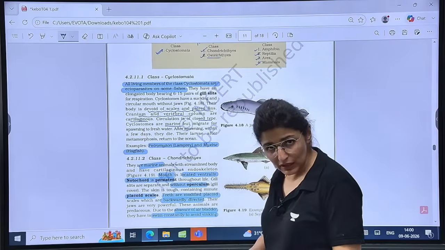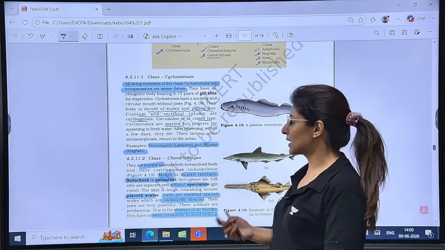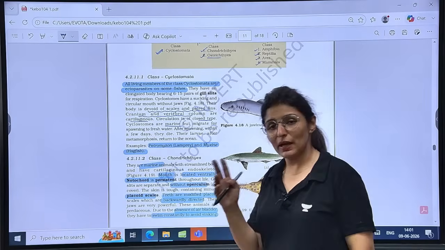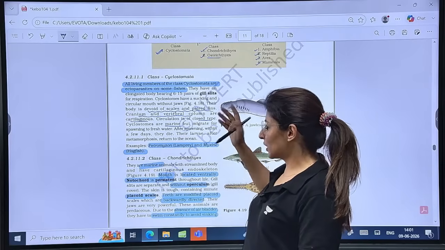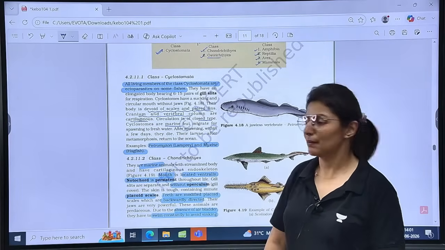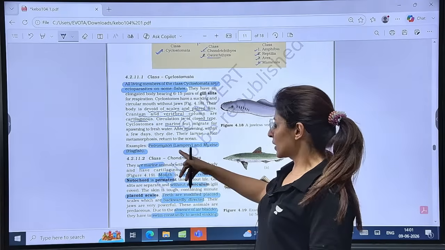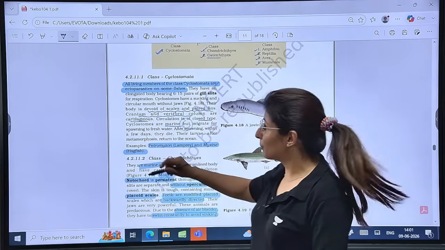Basically they are marine, but they migrate to fresh water for spawning. After spawning they die, and only the larva, after metamorphosis, comes back to the ocean. Examples are Petromyzon, lamprey, and Myxine, the hagfish. This is already a PYQ.